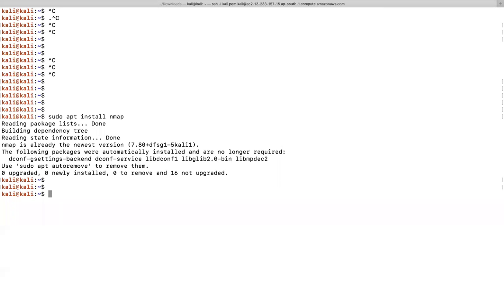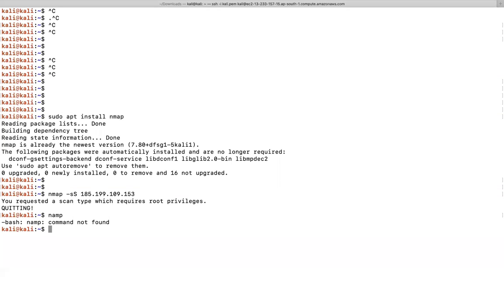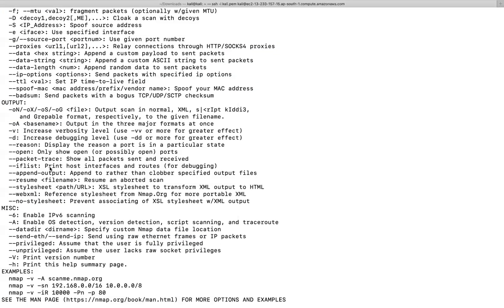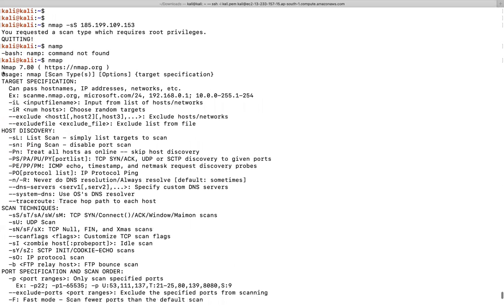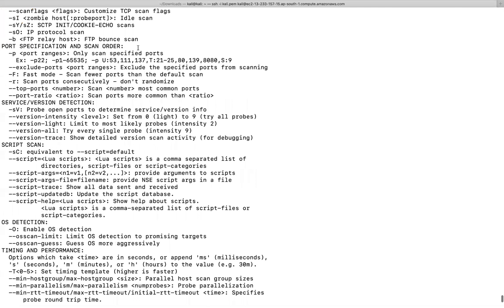If you want to browse any kind of stuff, you can use it like this. It gives the complete information. If you don't know any nmap commands, just type nmap and it will show all these commands. Nmap is very important for beginner ethical hackers, and also for more experienced ethical hackers. It shows the list of all the commands: host discovery, scan techniques, port specification and scan order, service and version detection, script scan.